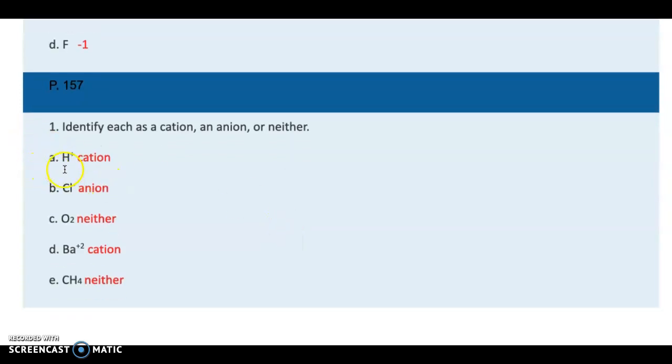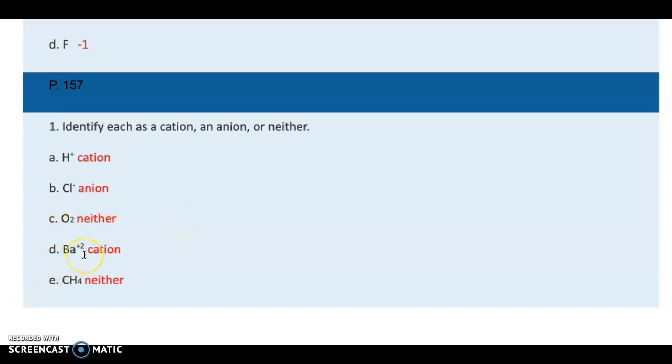Question A is hydrogen with a positive charge +1. This is definitely a cation. B is chlorine, actually the chloride ion, with a negative charge, therefore it's an anion. Question C is diatomic oxygen, which doesn't have any charge, therefore it's neutral, so it is neither.